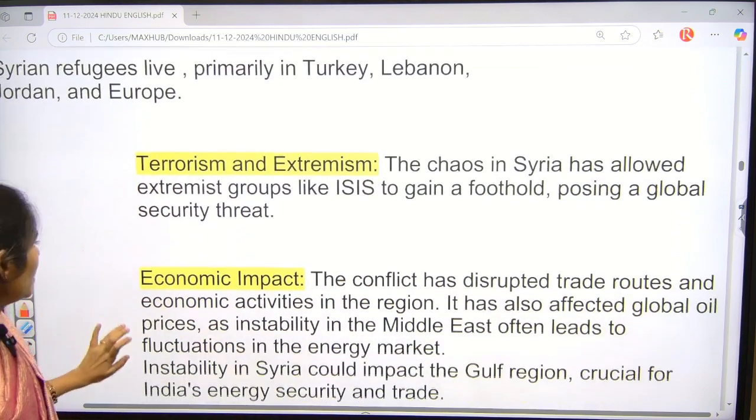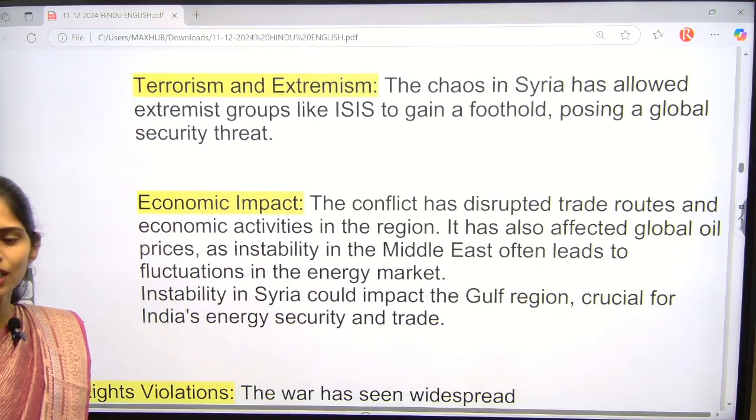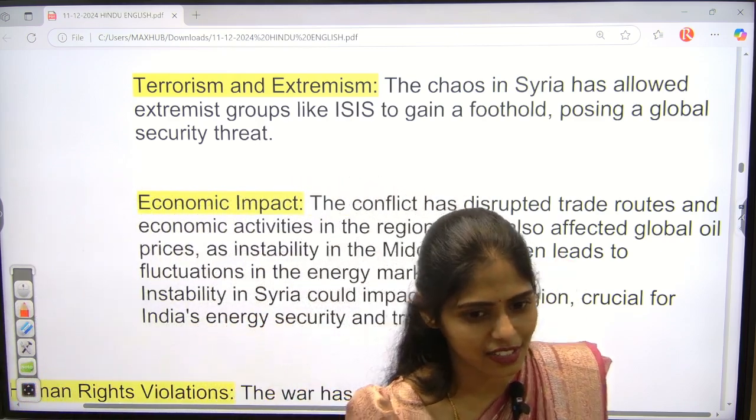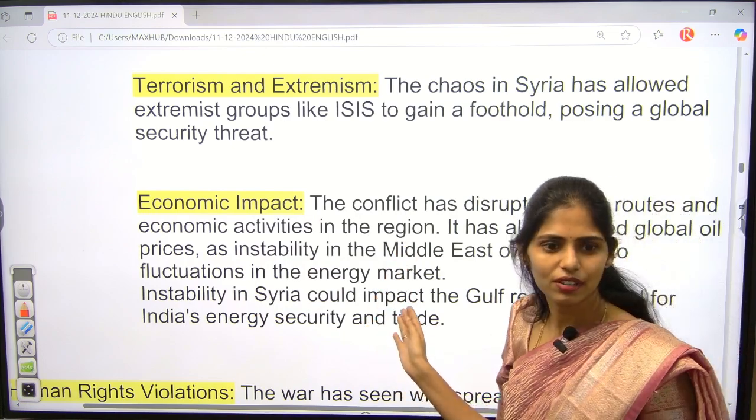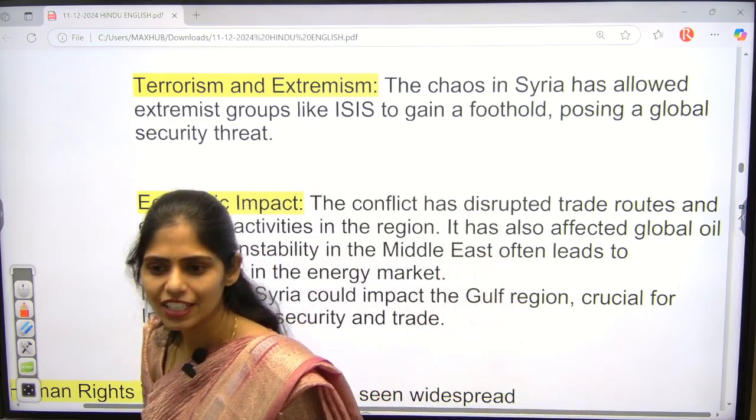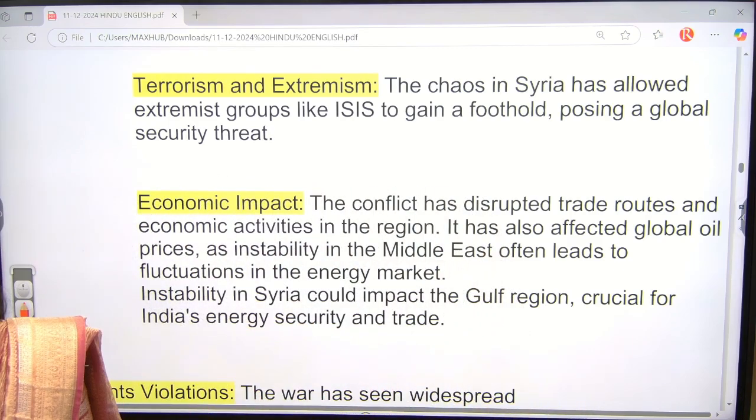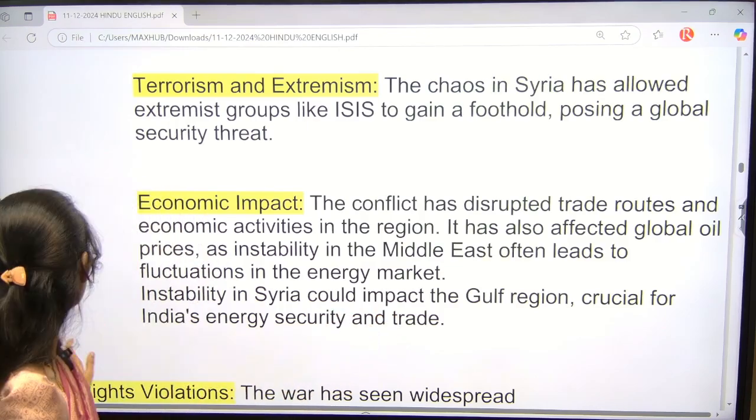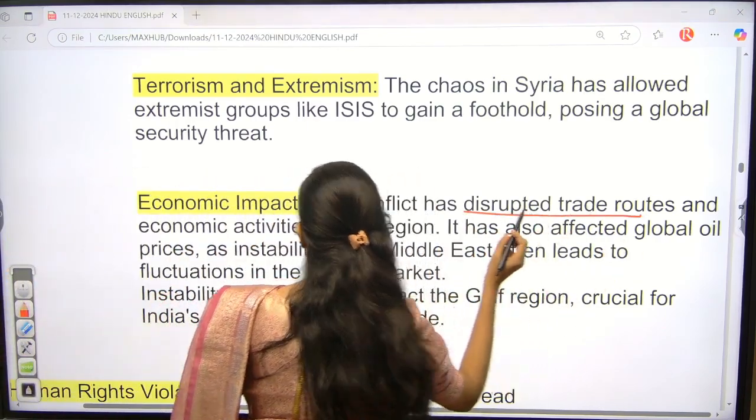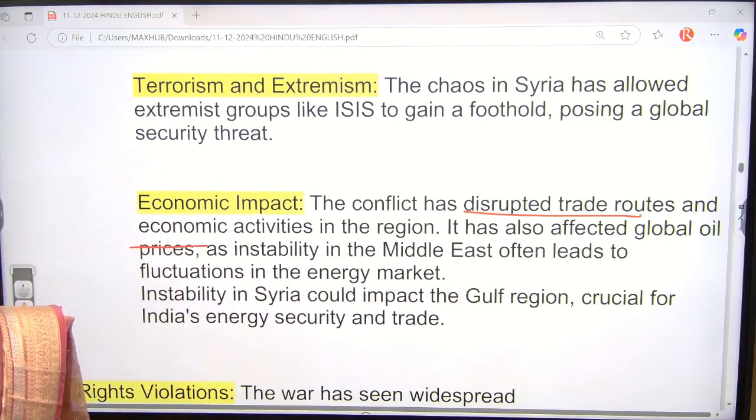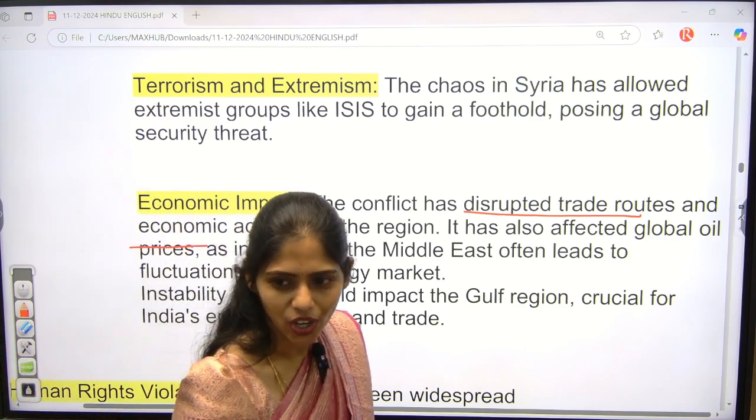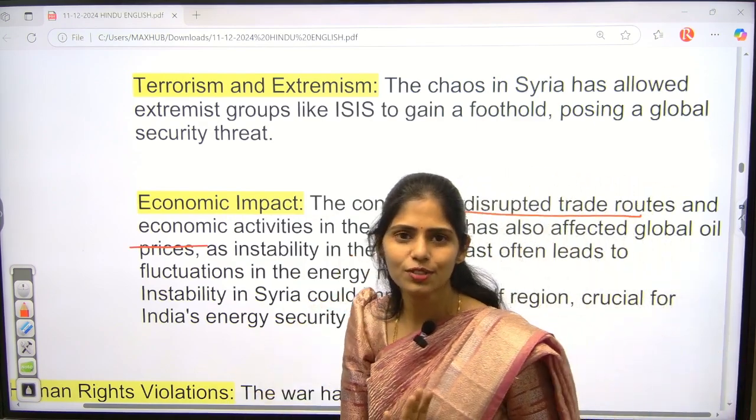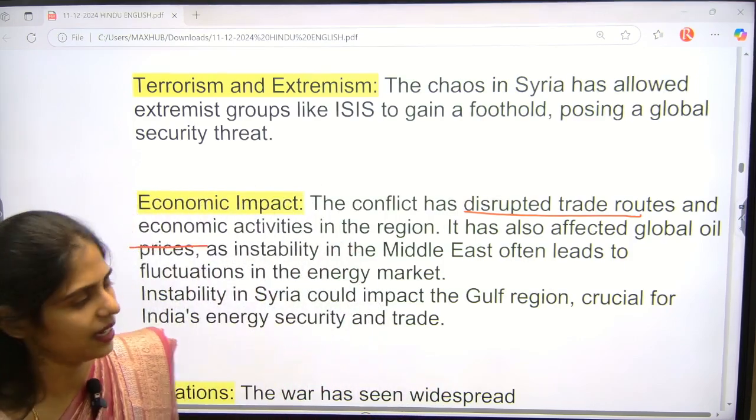Okay. And next one here is economic impact. If anything is happening, especially in these important sea route areas, these countries share a direct boundary with the Mediterranean Sea. And the Mediterranean Sea is also very important for global trade, right? So if anything goes wrong in these countries, can it affect trade? Yes. This conflict will also disrupt trade routes as well as economic activities in this region. West Asia is very famous for oil, so it will affect the energy security of the countries which are dependent on West Asian countries, particularly India.